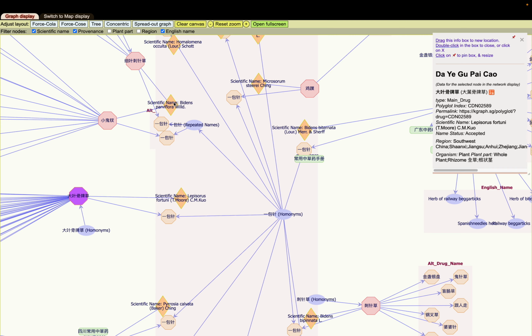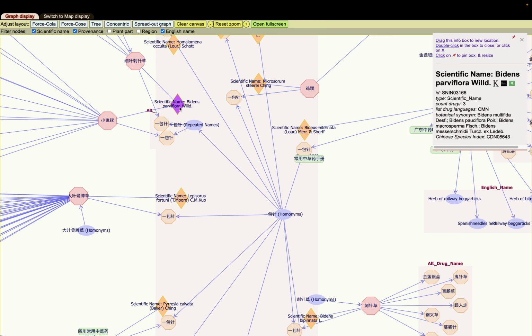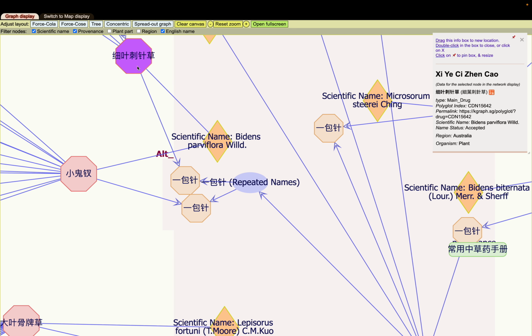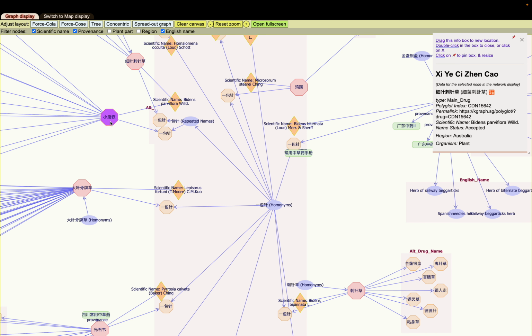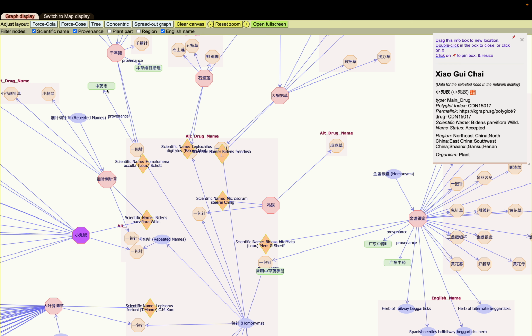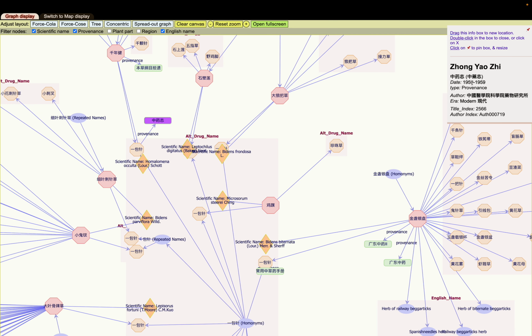And then we have another species which appears in two different entries in our dictionary sets. And this is Biden's parviflora. And you can see these two different entries of ibaozen, which appear as alternate names to these two different main drugs. This is 细叶侧金草, and we have the 小鬼钗. Okay. Now, this ibaozen is attested in the 中药志, which is a 1959, 20th century text, and this is for Homolomena oculata.